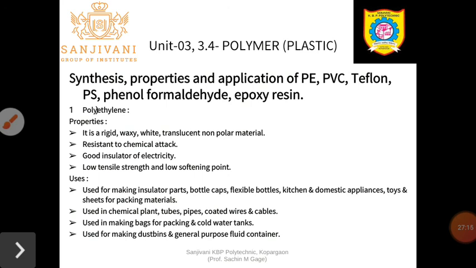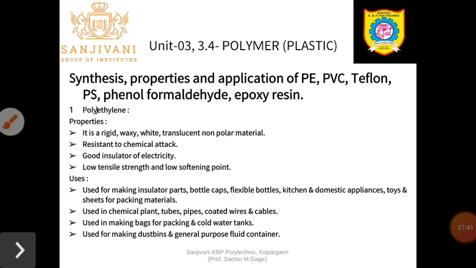So many appliances used in a kitchen were preferably steel articles or steel utensils. Now the steel utensils are replaced by plastics. So your kitchen and domestic appliances are made from polyethylene. Toys and sheets for packing material are also made from polyethylene.